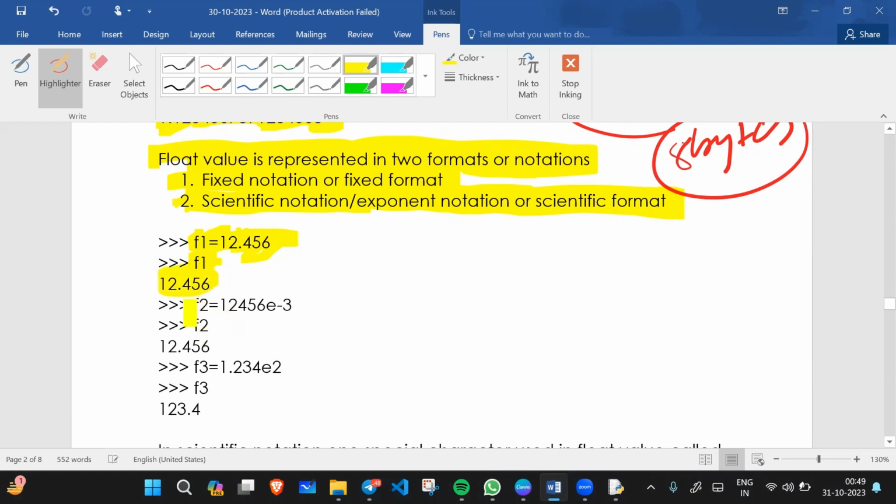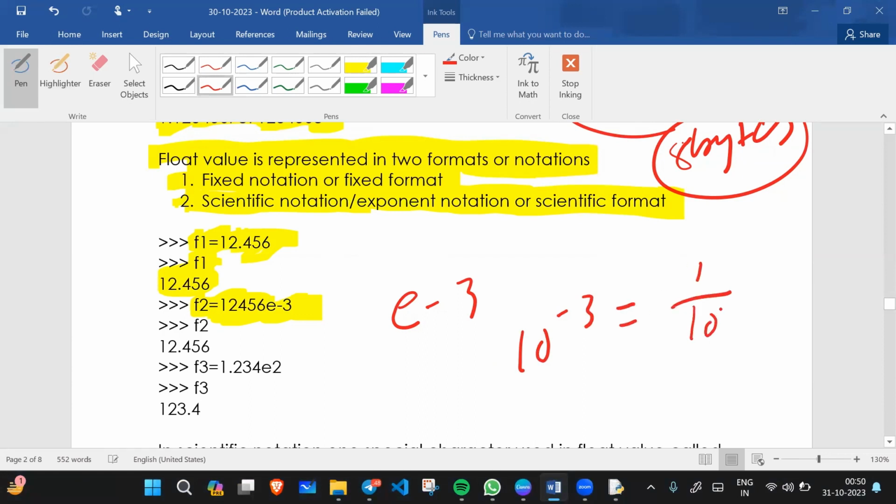When I write f2 equals this much of a value, here e-3 is nothing but 10 to the power minus 3, or we can say 1 upon 10 to the power 3, or 1 upon 1000.